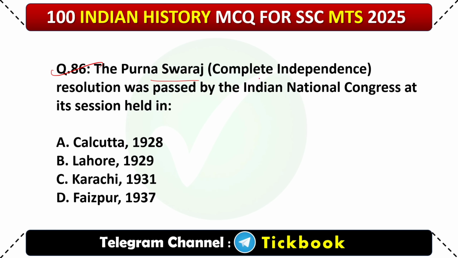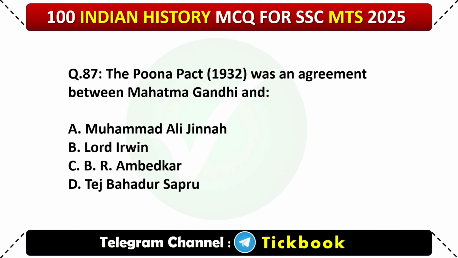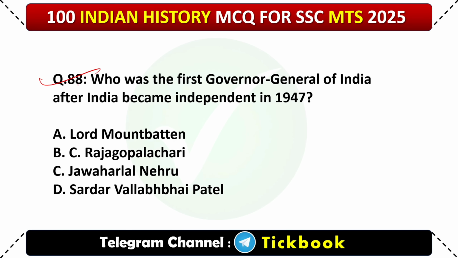86. The Purna Swaraj Complete Independence Resolution was passed by the Indian National Congress at its session held in option number B, Lahore 1929. 87. The Poona Pact 1932 was an agreement between Mahatma Gandhi and option number C, B.R. Ambedkar. 88. Who was the first Governor General of India after India became independent in 1947? Option number A, Lord Mountbatten.